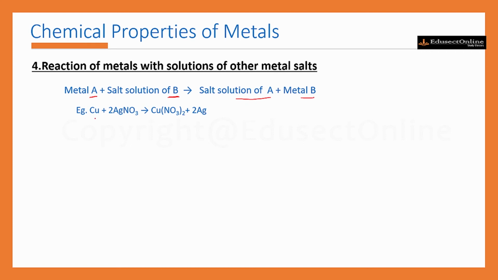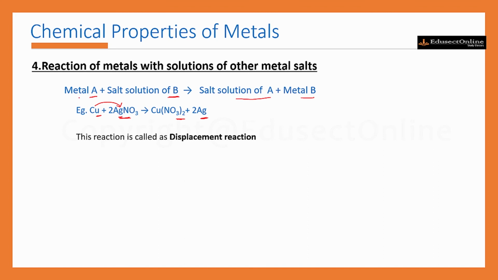We can see one example. This is copper, a metal, and it can react with a salt solution of silver, that is silver nitrate, AgNO3. And what happens? This copper will displace the silver, Ag, from its solution, forming copper nitrate, Cu(NO3)2, and silver. That means this is a displacement reaction because copper displaces silver from its solution.